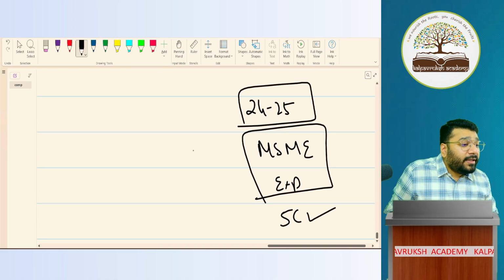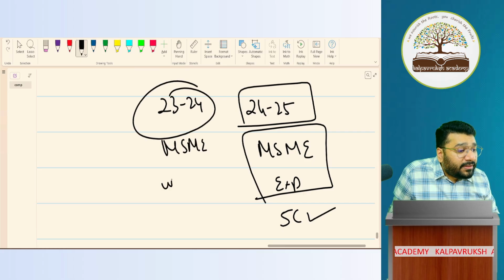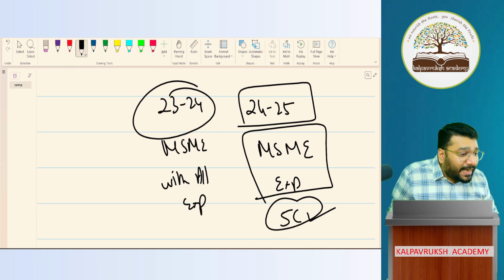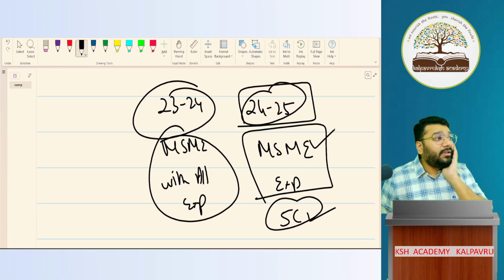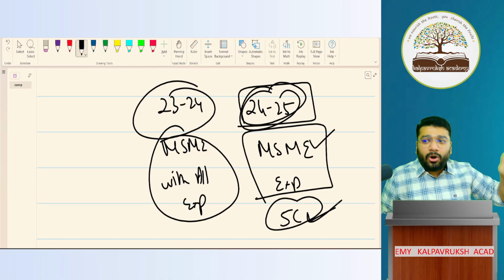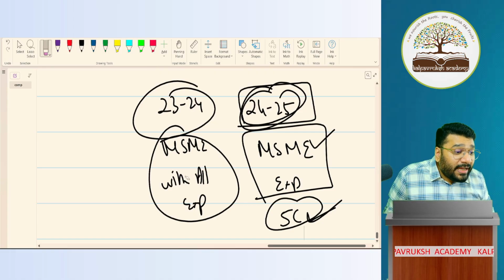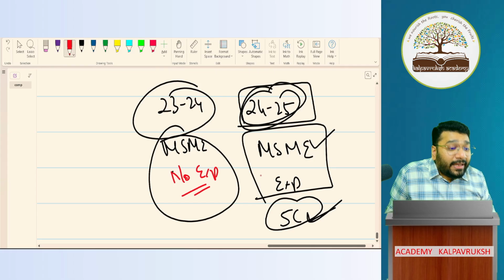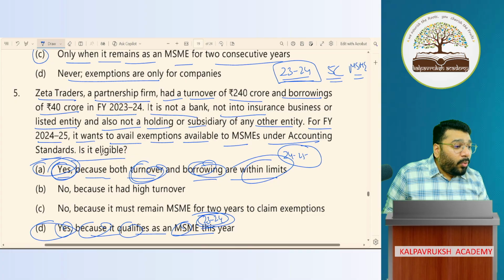Apart from that, in the previous year 23-24, I should be MSME with all exemption. When these 2 conditions are satisfied, then in 24-25 I'll be MSME with exemption. Now imagine in the current year all conditions are satisfied, within the borrowing limit, within the turnover limit. But the previous year it was MSME with no exemption. Can you avail exemption in the current year? No.